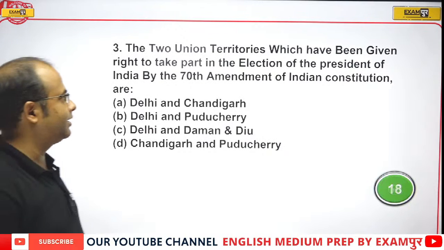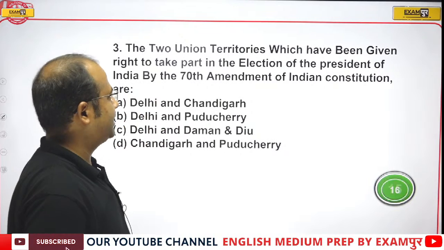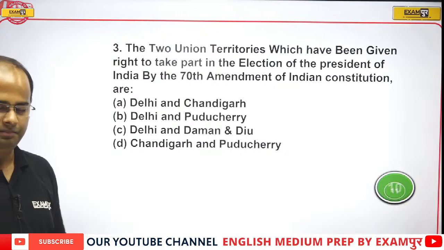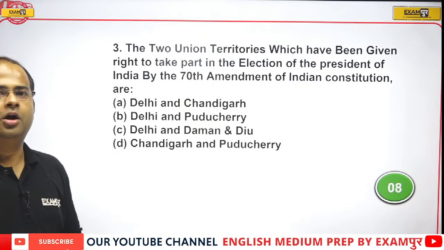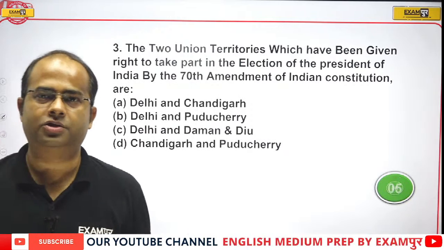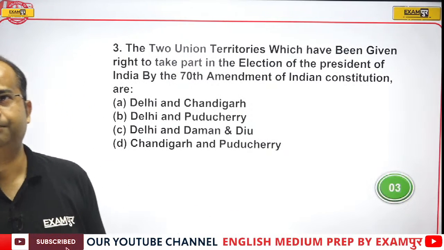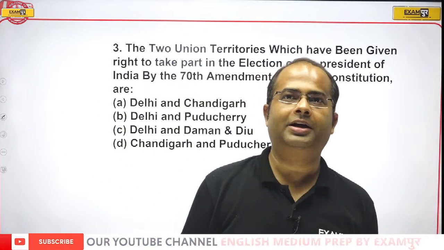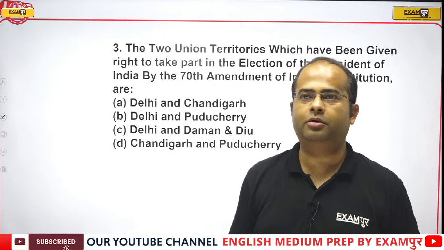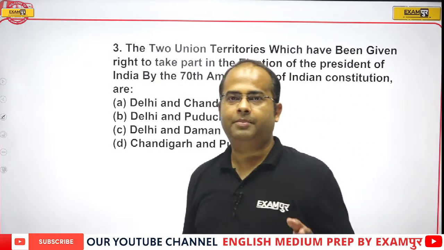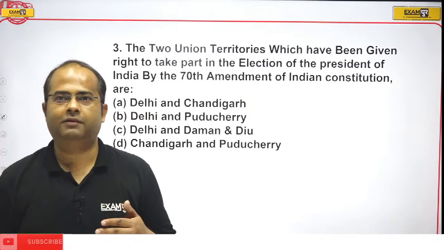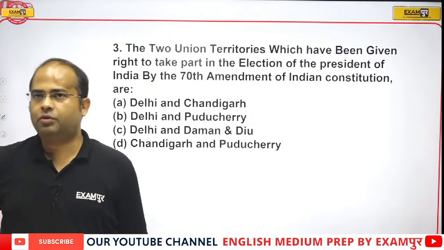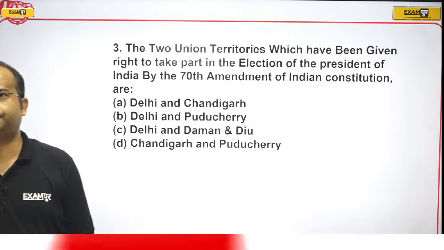The two union territories which have been given the right to take part in the election of the President by the 70th Amendment Act of the Indian Constitution. So by the 70th Amendment Act, which two union territories were authorized to participate in the election of the President? Is it Delhi and Puducherry, Delhi and Chandigarh, Delhi and Daman and Diu, or Chandigarh and Puducherry? So this is the question, guys. What will be the correct answer?